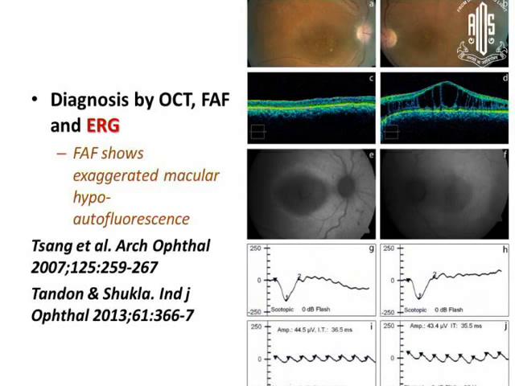Now later on, when I did the autofluorescence, we learned that this is the classic pattern of chronic external retinoschisis. This exaggerated hypo-signal in the macula. So if you have this signal on autofluorescence, this is diagnostic of external retinoschisis, even in an old patient. And of course, he had a classic negative ERG. This we published last year, the year before last, in IGO.